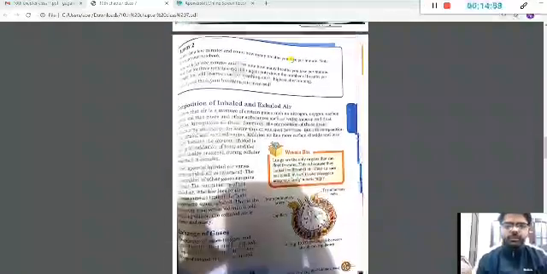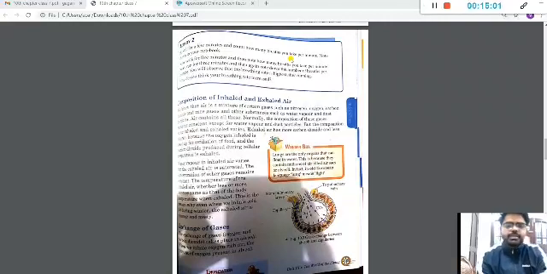Then after that comes the next topic, the composition of inhaled and exhaled air. Now this is a very common thing that you might feel: when I'm consuming air, it is possible that it has only oxygen, and when I'm giving out the air, that is during exhalation, क्या ऐसा होगा कि खाली आपकी बस कार्बन डाइऑक्साइड जाएगी?